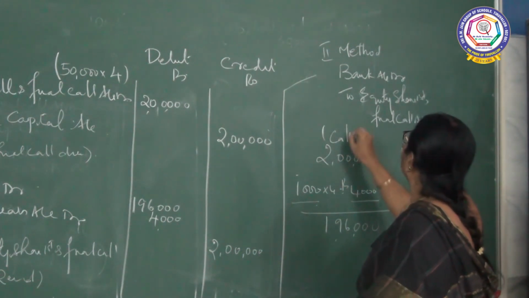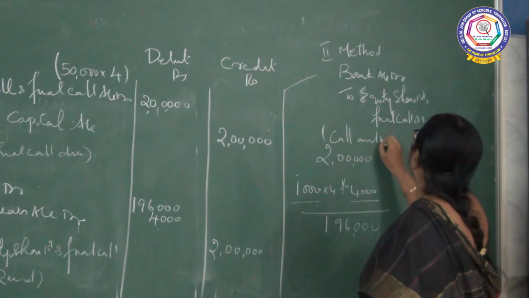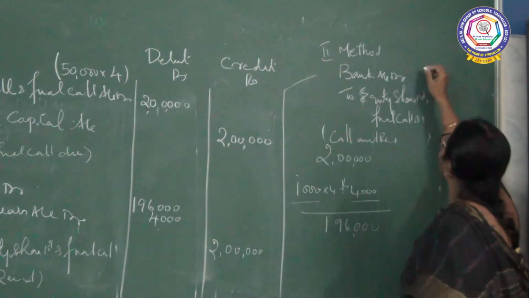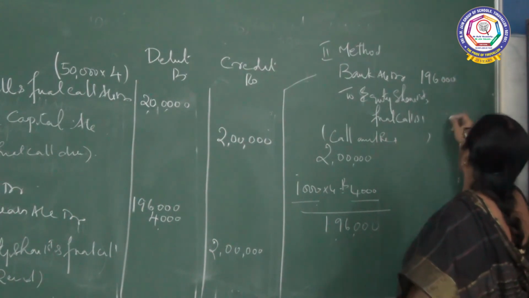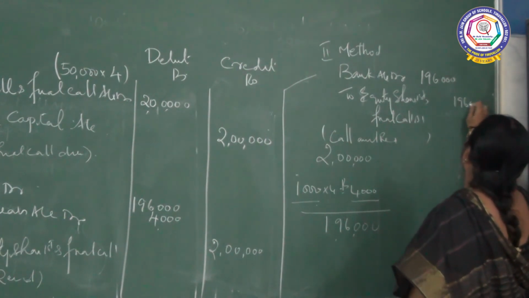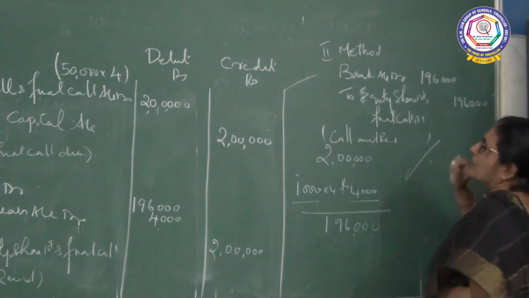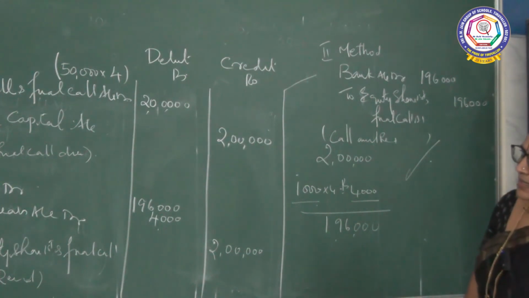You directly receive 1,96,000, that is 2 lakhs minus 4,000. So we have completed exercise and illustration number 7.